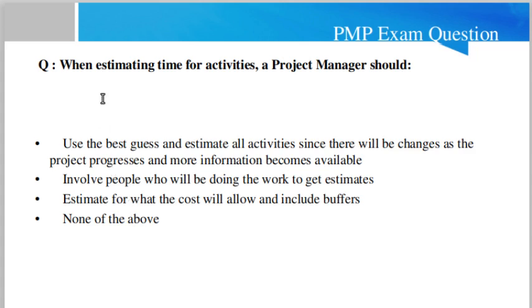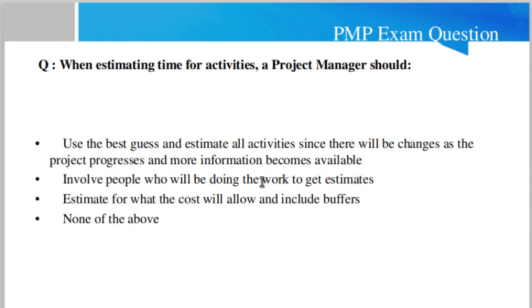See, first of all, you are estimating a project, you are estimating the activities. So as a project manager, what should you do? Friend, best guess is not the right option, because you will not go for the best guess, you will go for the right option. So the first option is not viable. Then, involve people who will be doing the work to get estimates.